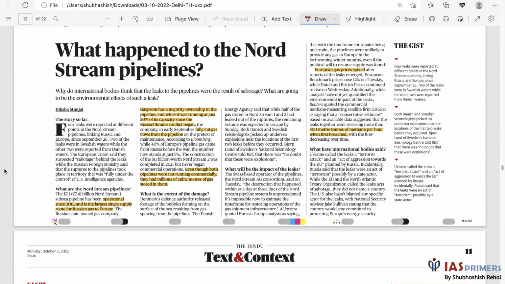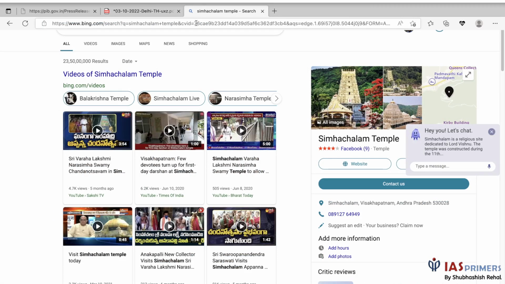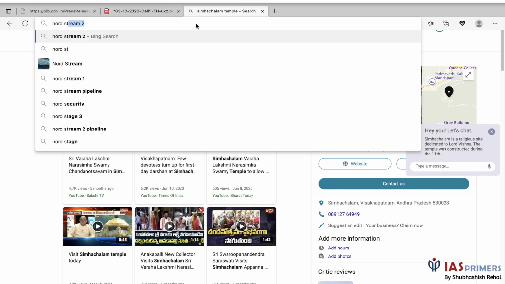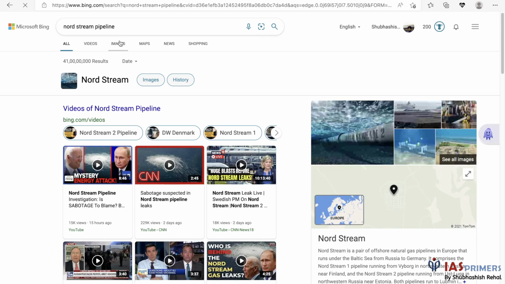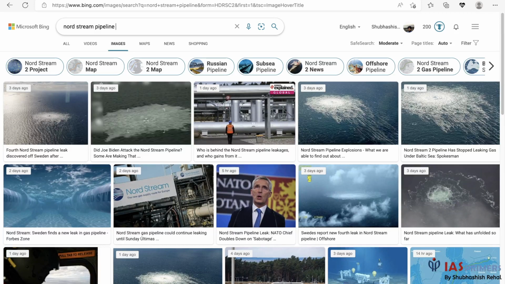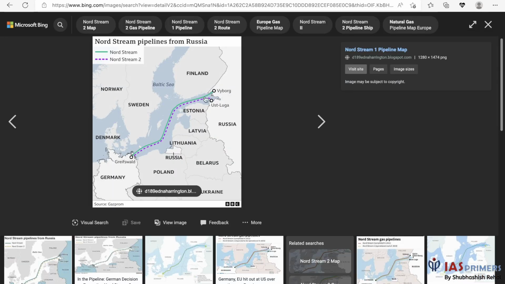What happened to the Nord Stream pipelines? So I hope you know what the Nord Stream pipeline is. Where is the Nordic Sea, by the way? So the Nordic Sea is obviously north of England. So around that region, let's see on the map here. Yes, see. Fine. So from Russia, gas will come and it comes to Europe. So it is one of the main supply lines of energy to Europe. Another route was the Ukraine route from the south and east region.